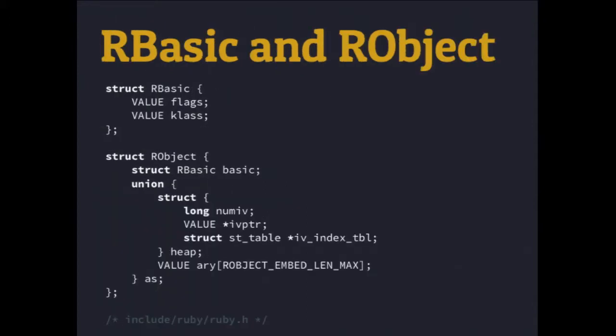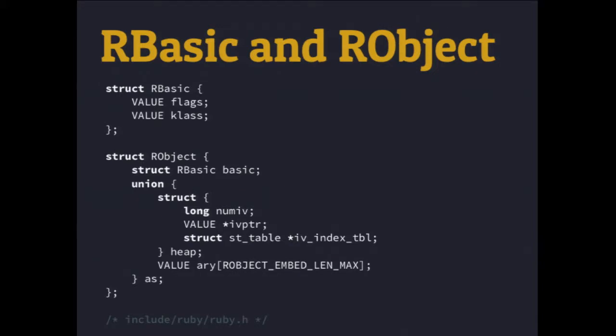So we were creating with foo.new, we were creating just basic objects, plain old Ruby objects. So this is what you're getting. This is what is being called when you're using plain old Ruby objects. What we have here is a struct of a basic. That's going to include a pointer to some flags and a pointer to the class. In our case, foo was the class. So that pointer is going to another object, our class, which is foo.